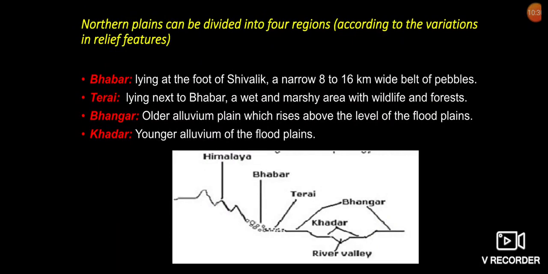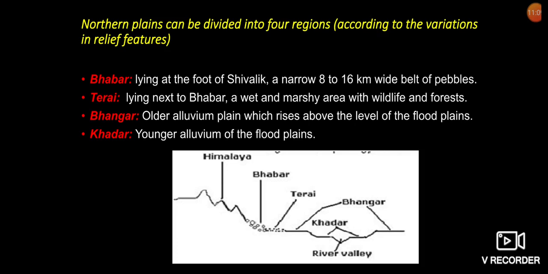Northern plains can also be divided into four regions on the basis of relief features. According to the variations in the relief features, the northern plains can be divided into four regions. The rivers, after descending from the mountains, deposit pebbles in a narrow belt of about 8 to 16 km in width, lying parallel to the slopes of the Shivaliks.